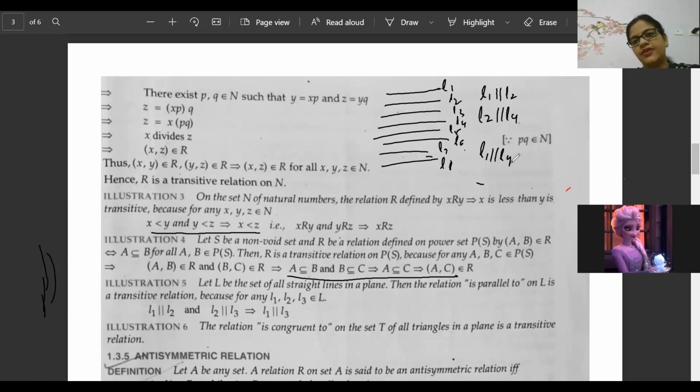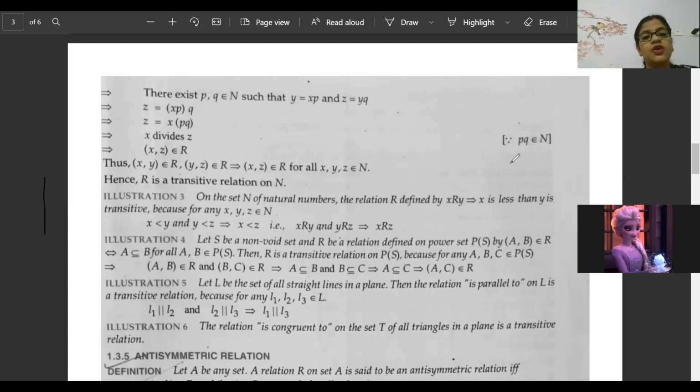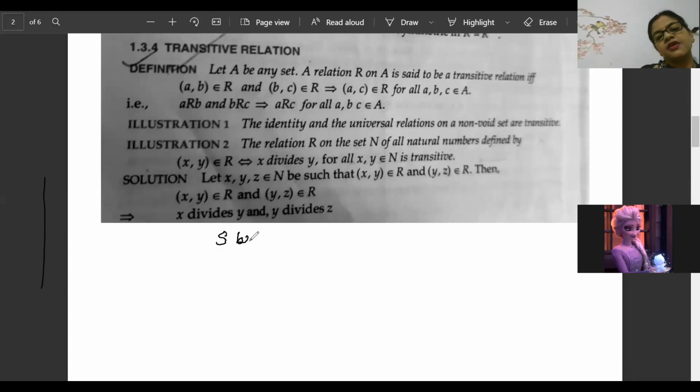Then how to satisfy it? Now we are in a state to answer without seeing the question. Now look here. Let S be a set of triangles. Now, when can a relation be reflexive? Beta, you know that a triangle can be congruent to itself. Every triangle is congruent to itself.